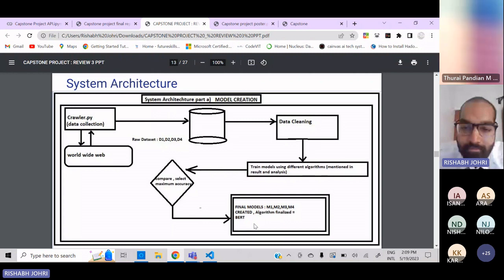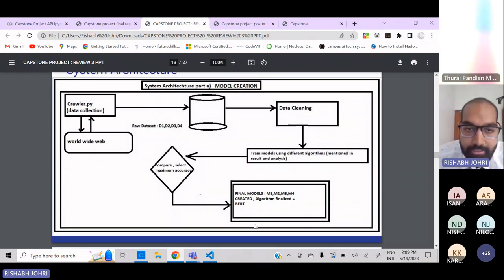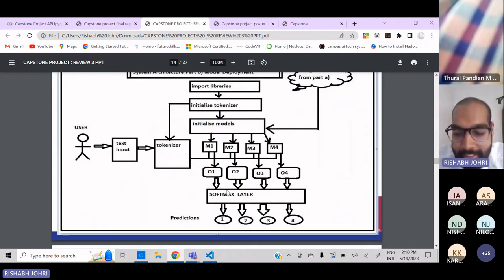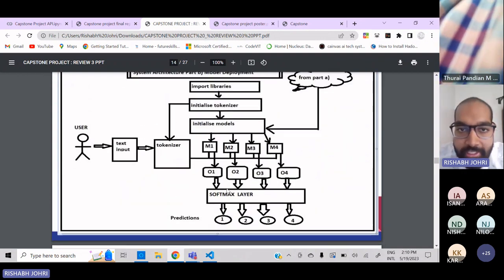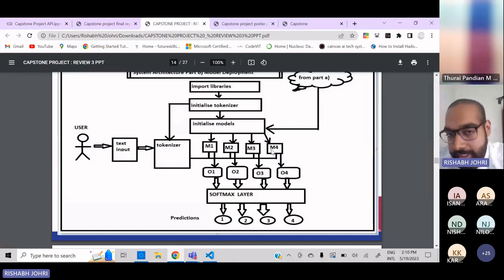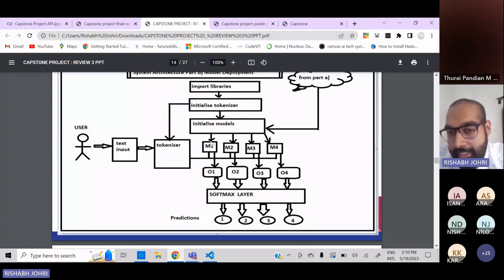This algorithm worked very well. I have already explained that four submodels are being created, one each for racism, sexism, body shaming, and hate speech, and based on that we are getting an output.